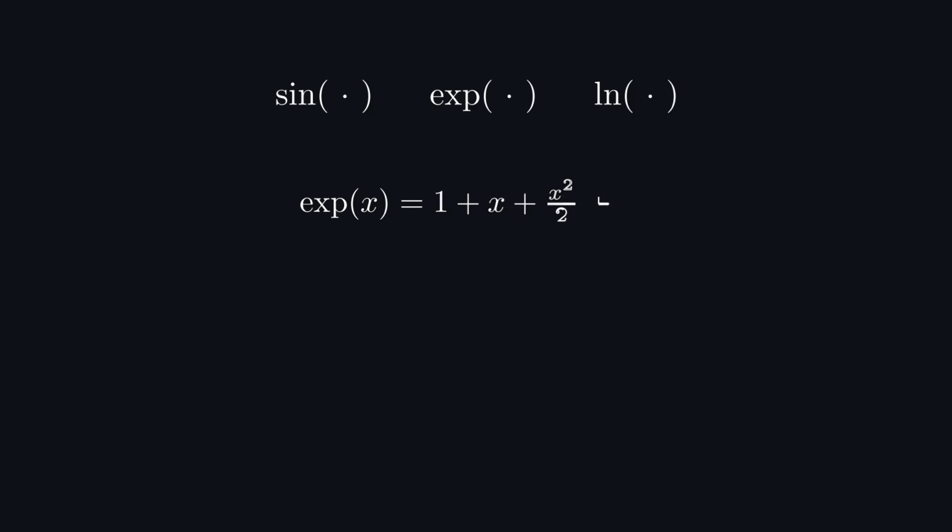And rule 5 is where it gets interesting. Anything sitting inside a function like sine or exponential or logarithm, that argument has to be a pure number. Dimensionless. Because think about what the exponential really is. It's an infinite sum: 1 plus x plus x squared over 2, and on and on.